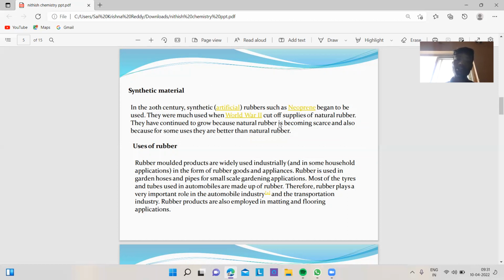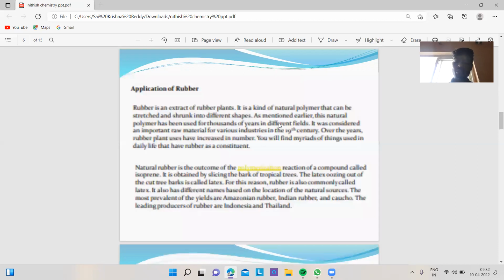Rubber molded products are widely used industrially and in some household applications, in the form of rubber goods and appliances. Rubber is used in garden hoses and pipes for small scale gardening applications. Most of the tires and tubes used in automobiles are made of rubber. Therefore, rubber plays a very important role in the automobile industry and the transportation industry. Rubber products are also employed in matting and flooring applications.